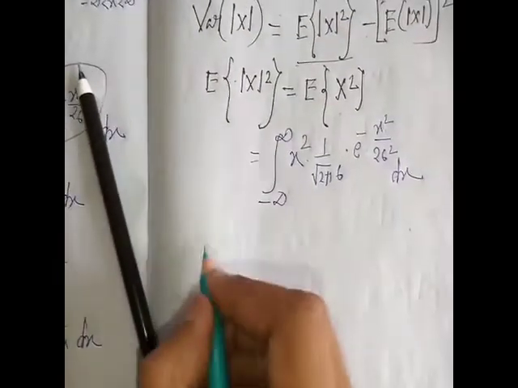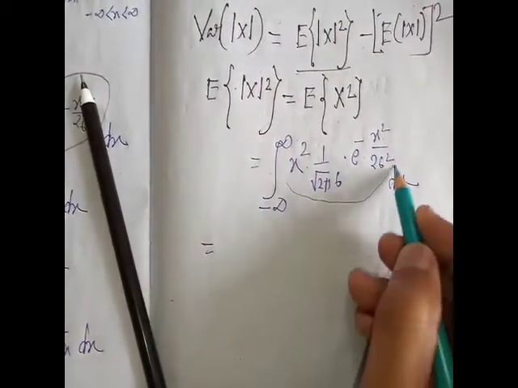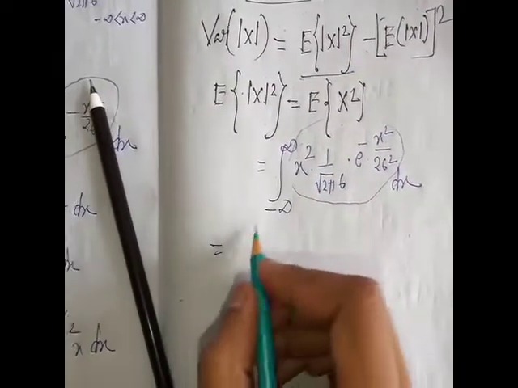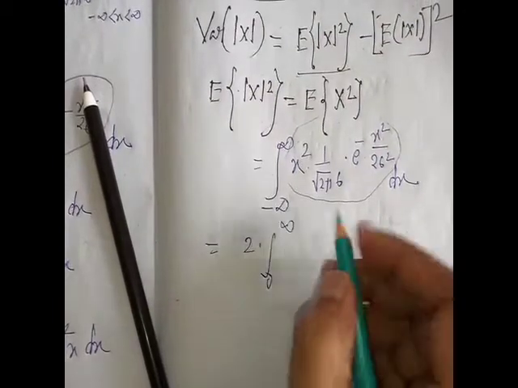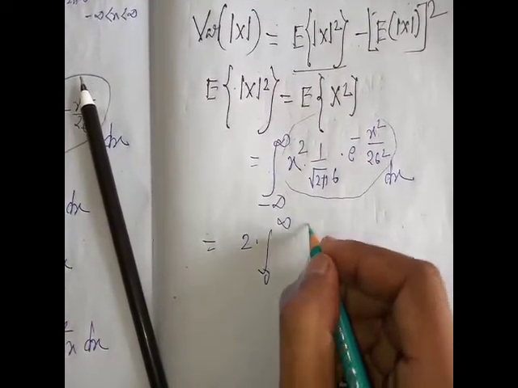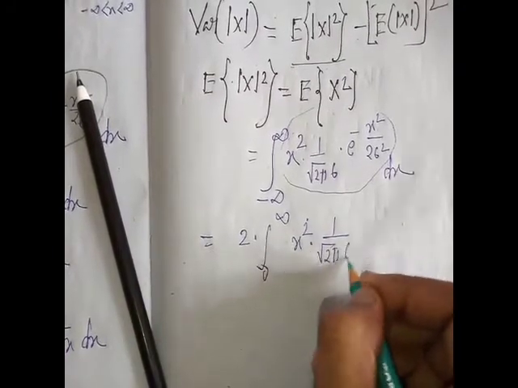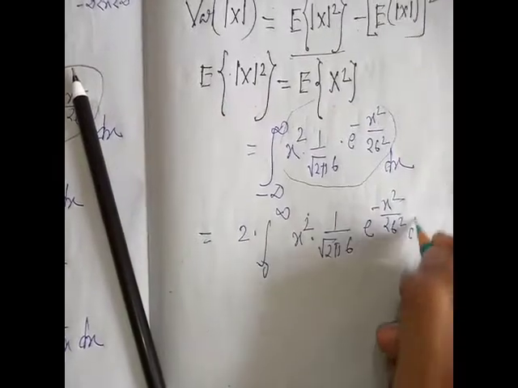Okay, so this function is an even function, then the integration becomes 2 into 0 to infinity x square into 1 by root over 2 pi into sigma into e to the power minus x square by 2 sigma square into dx.